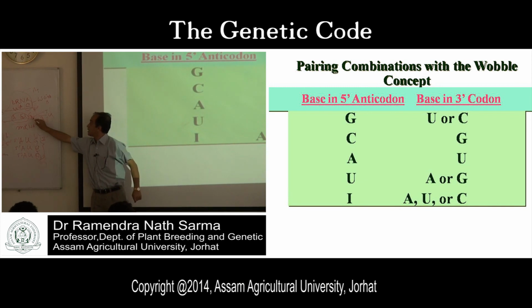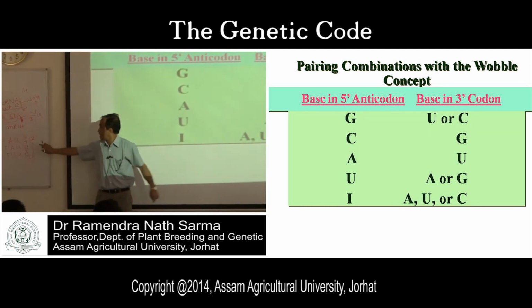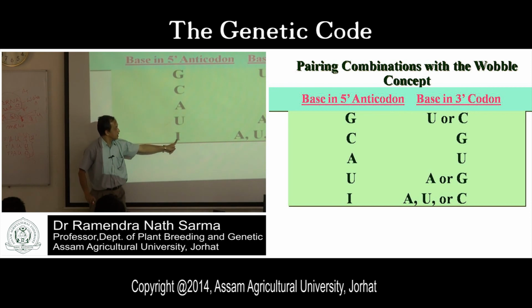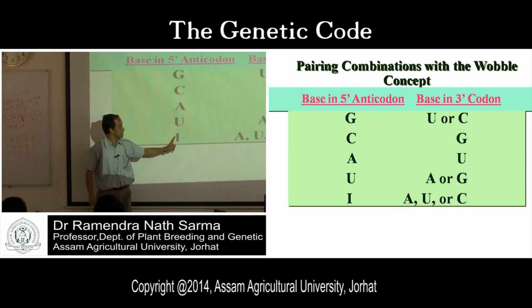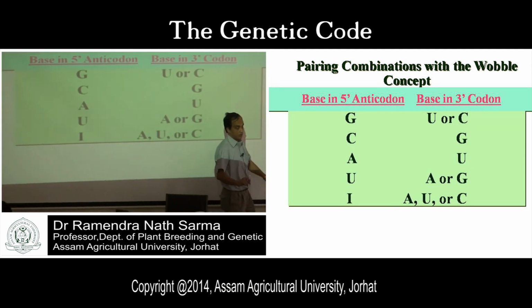Suppose G is here in my codon, and the anticodon has G in the 5' end. So if it is U or C, then it will recognize. This is a synthetic base, inosine. It has been proved in experiments that this is a synthetic base not found in normal DNA. Inosine, I-N-O-S-I-N-E. When the synthetic base I is present, it can recognize three genetic codes.